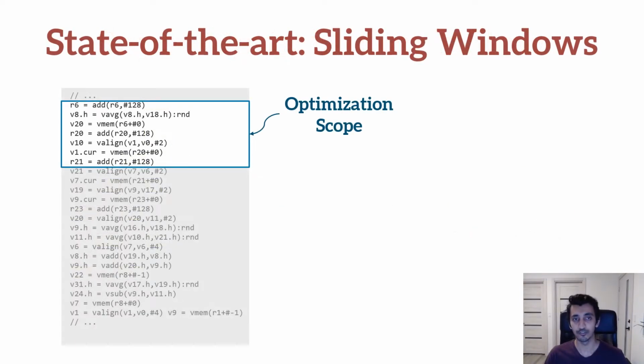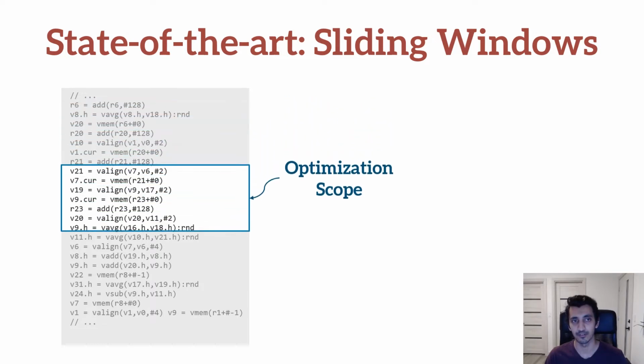Therefore, to scale to larger programs, state-of-the-art super-optimizers typically use a sliding window decomposition. Since the entire program or expression may be far too expensive to optimize together, they restrict each optimization query to a small window of instructions that are then optimized locally. Sliding window decomposition allows super-optimizers to scale to arbitrarily large programs, but it is not well suited when performing instruction selection on modern vector instruction sets.